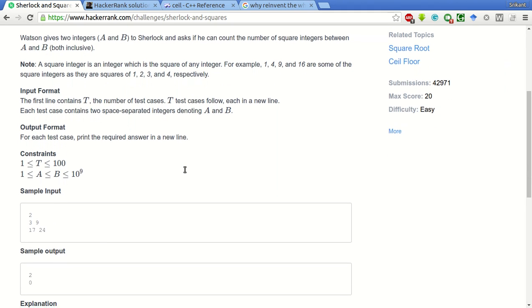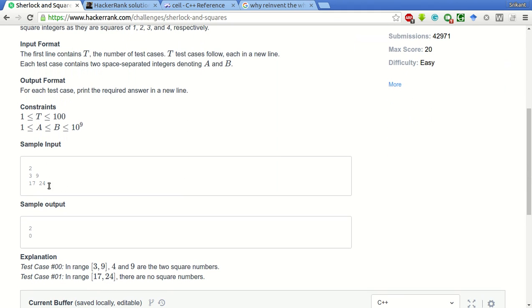So we are given an interval a and b and we have to find all the perfect squares within that interval, right? A very naive approach would be to find the square root of all the numbers between a and b and see if it is an integer. Solving it that way, we will be facing timeouts because it will take a long time, since square root is a very expensive operation.